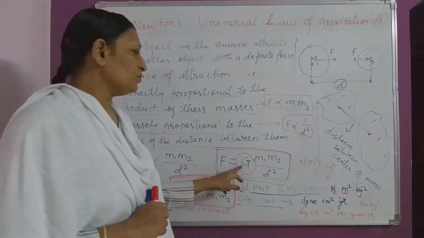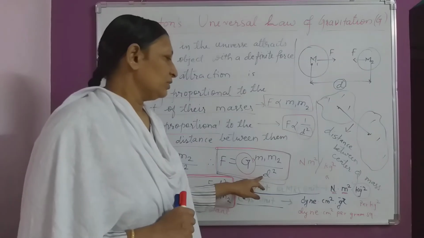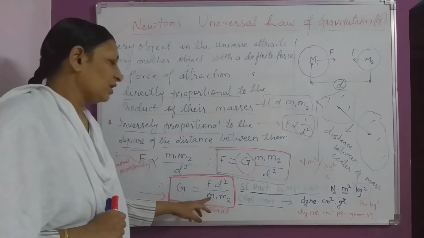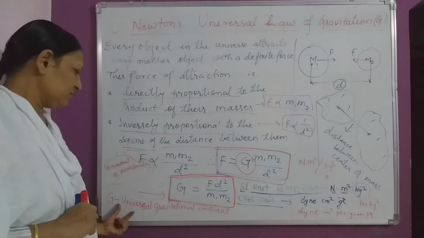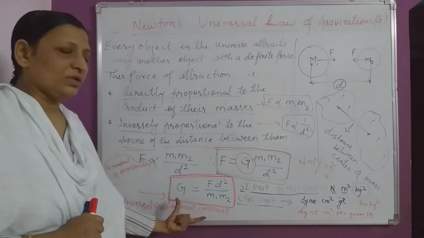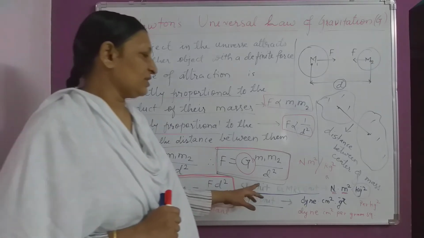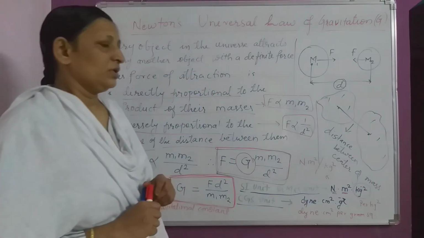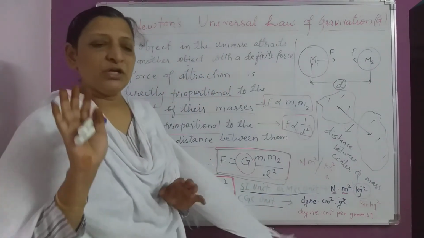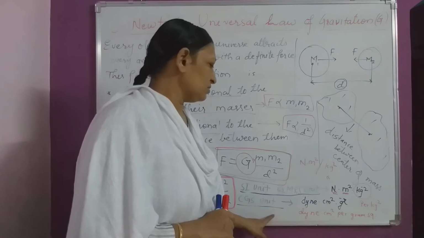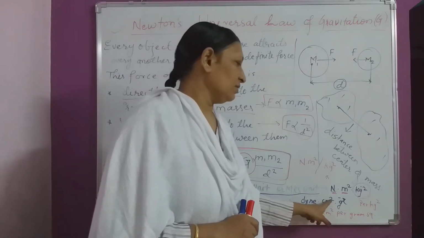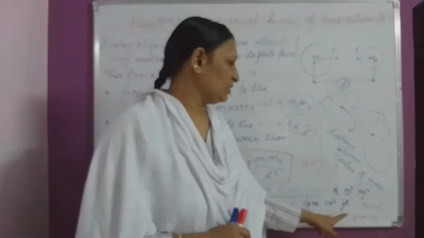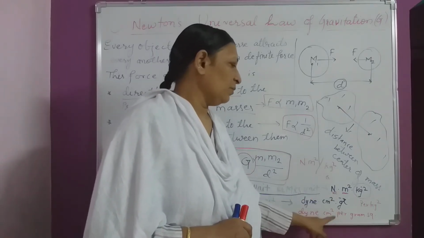So F is equal to G m1 into m2 upon d square, and G is equal to F into d square upon m1 into m2. That is the universal gravitational constant, and its SI unit is Newton meter square per kilogram square, or kilogram to the power negative 2. In CGS, it is dyne centimeter square per gram square, or gram to the power negative 2.